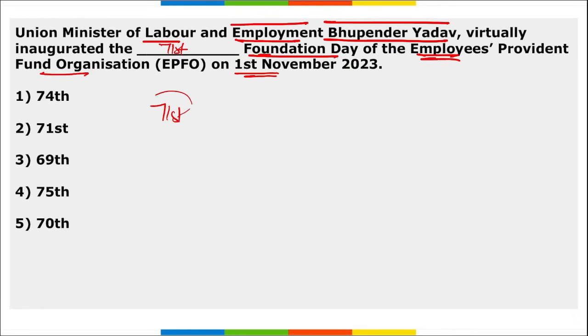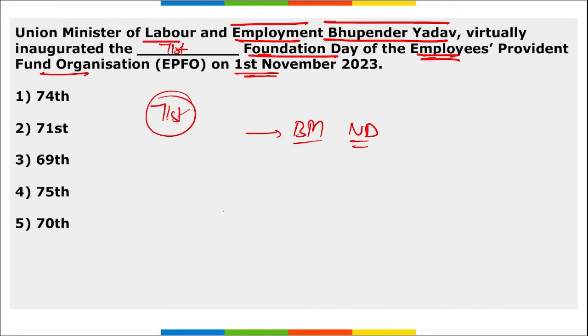So this was the 71st Foundation Day. Correct? And where was this event held for the same? It was held at Bharat Mandapam, that is in New Delhi. And this event witnessed the launches of various initiatives. Say for example, the Bhavishya Nidhi Awards 2023 were also presented during the 71st edition of EPFO.